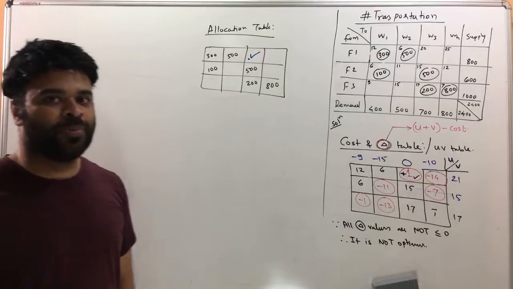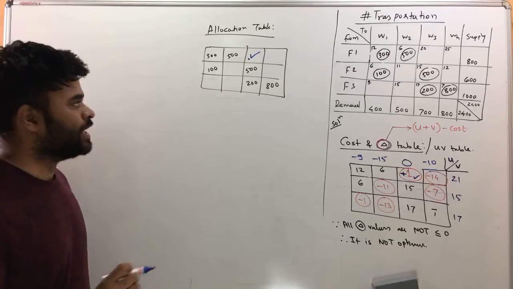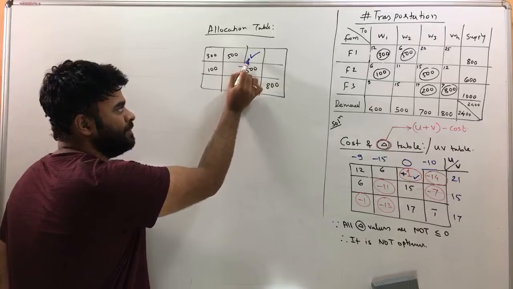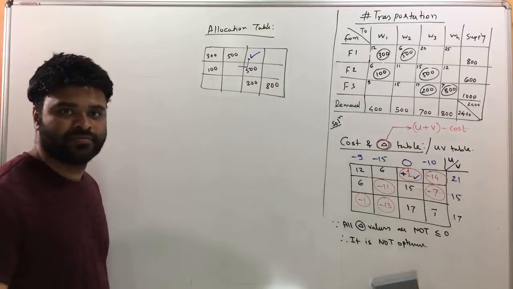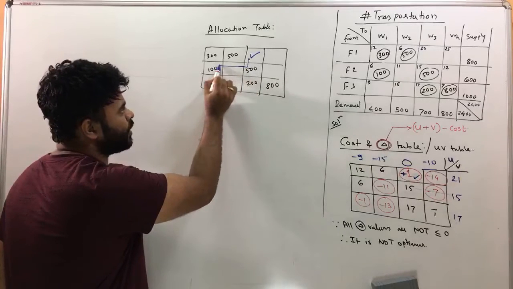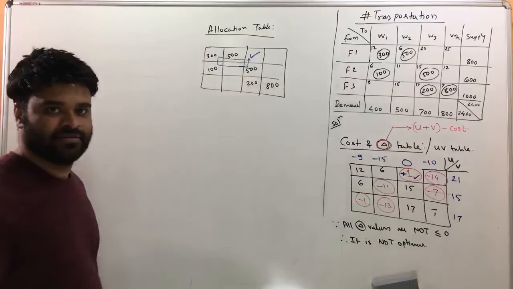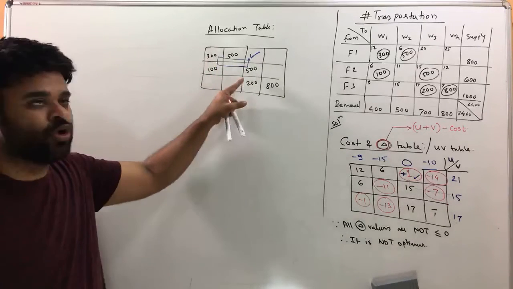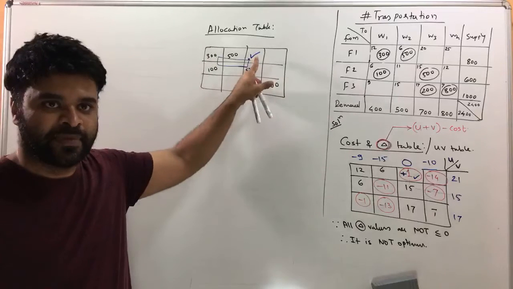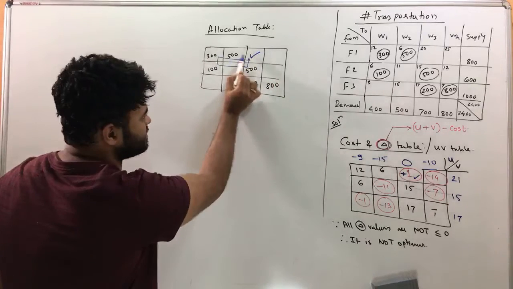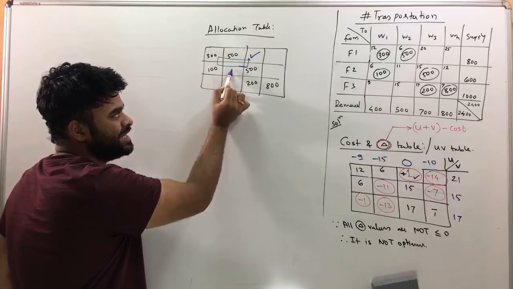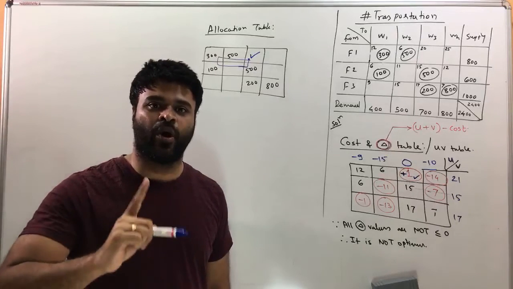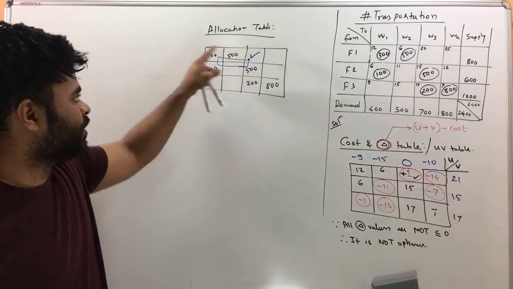Now, how do you draw a loop? There is only one rule to a loop: you can draw a loop and make sure the loop's corners have some value. So if I draw a loop like this, this loop is valid, and the reason is all corners are occupied. You have to make sure that all corners of the loop are occupied. So you cannot draw a loop like this, because then this corner is not occupied. And always remember you can have only one loop; the loops are always unique. So draw a loop.